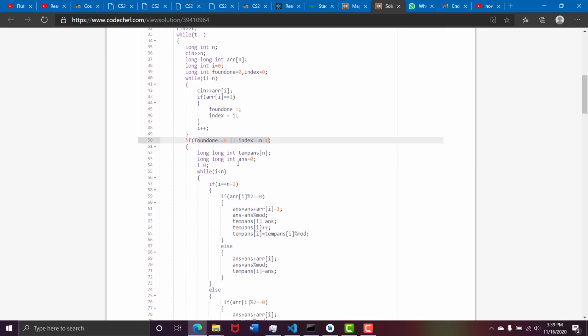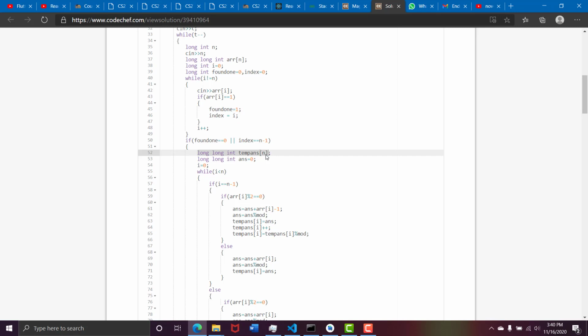So in that case we create a temp answer array. What does this temp answer array do? This temp answer array stores the answer for if the loop ended at this point. Like suppose r is 8 and n is 5, then 5 turns will complete a cycle and 3 turns are left, so it will end at the index 0, 1 and 2. So it will end at the index 2. So temp answer of 2 will store the answer for if the turn ended at 2 for chef.